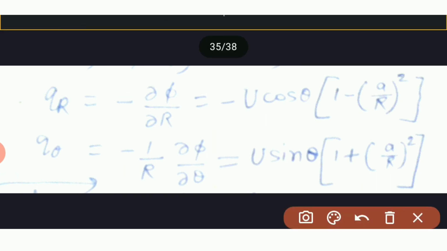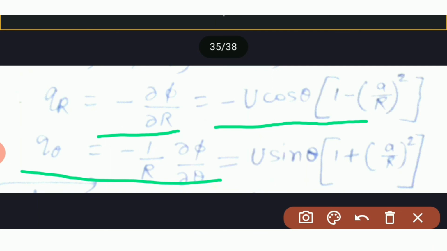We have q_r is equal to minus ∂φ/∂r, q_θ is minus 1 upon r ∂φ/∂θ. We have minus ∂φ/∂r is equal to minus U cos θ (1 minus a upon r whole square), and q_θ is equal to U sin θ (1 plus a upon r whole square),